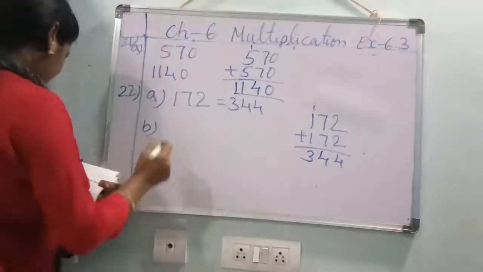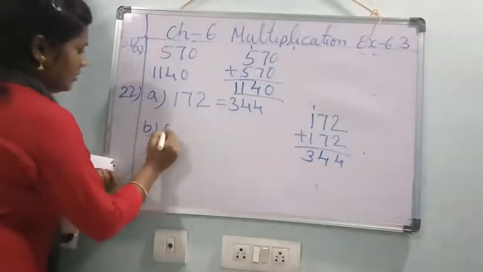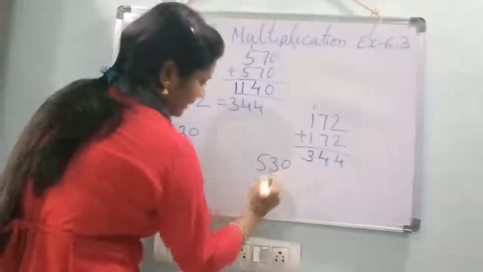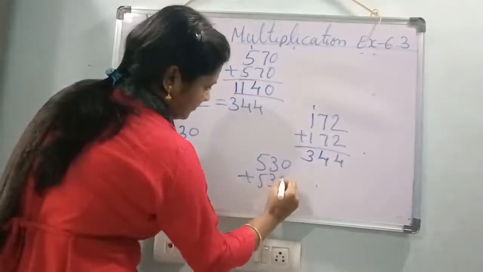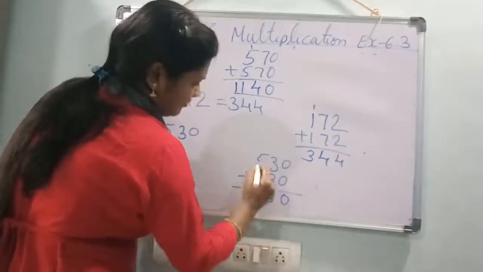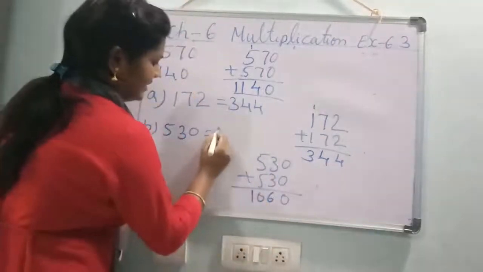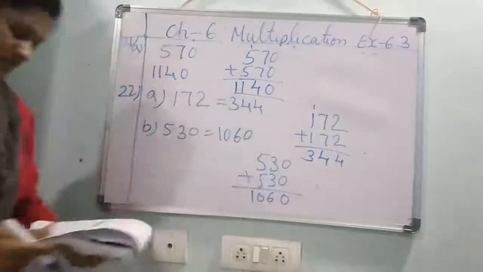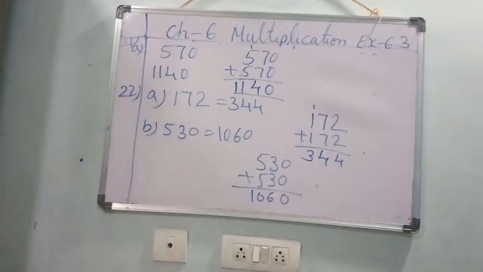Next B. What is that B1? 530. 530 plus 530. 0 plus 0, 0. 3 plus 3, 6. 5 plus 5, 10. What is that answer? 1060 is the answer. Understood, children? Copy fast.